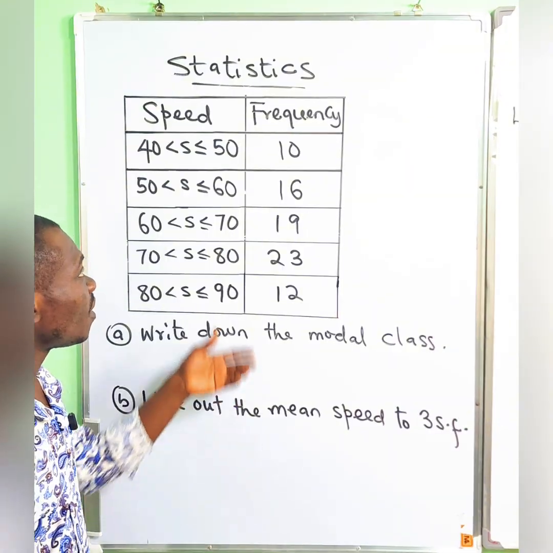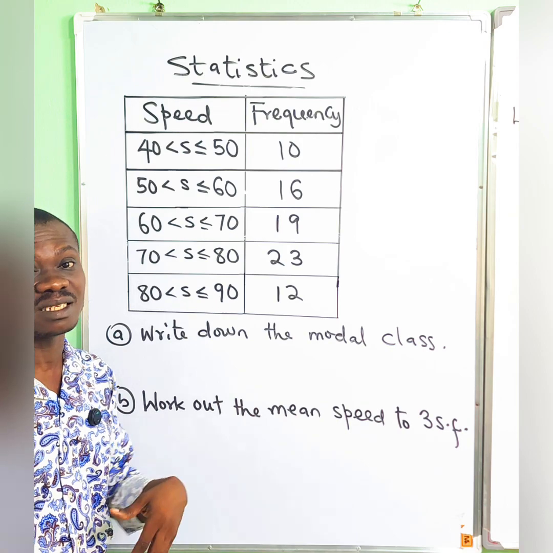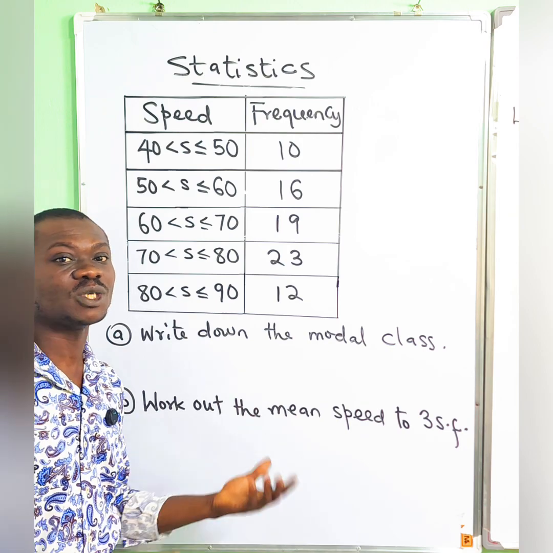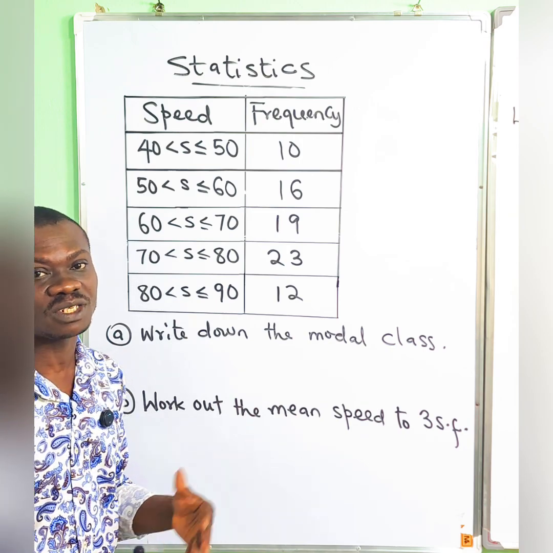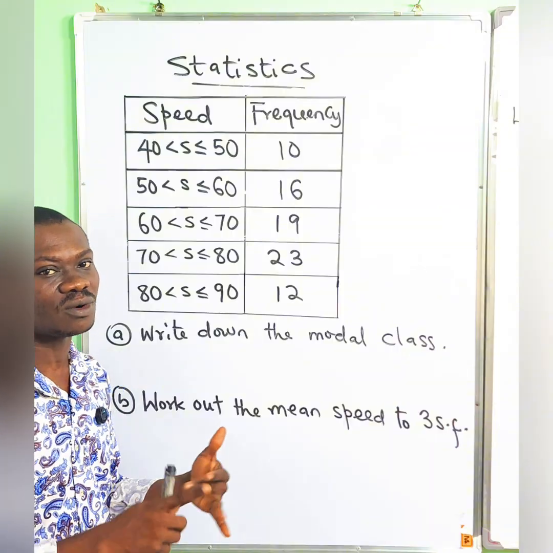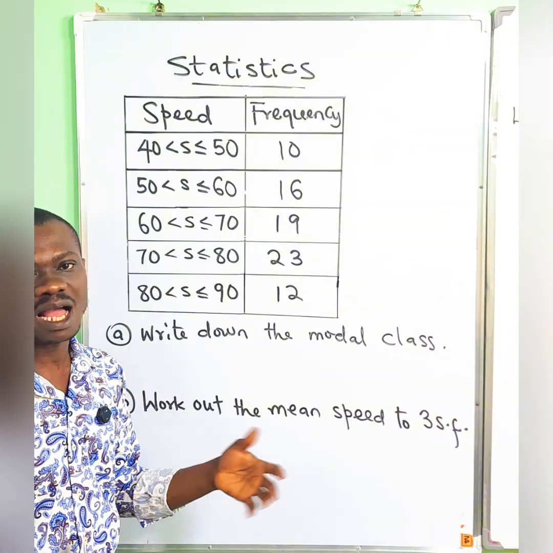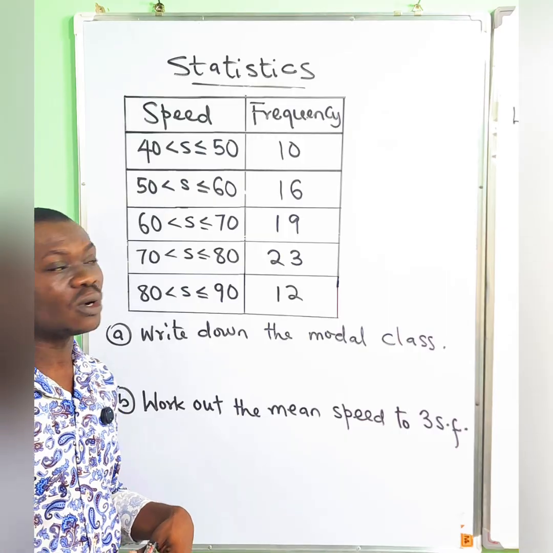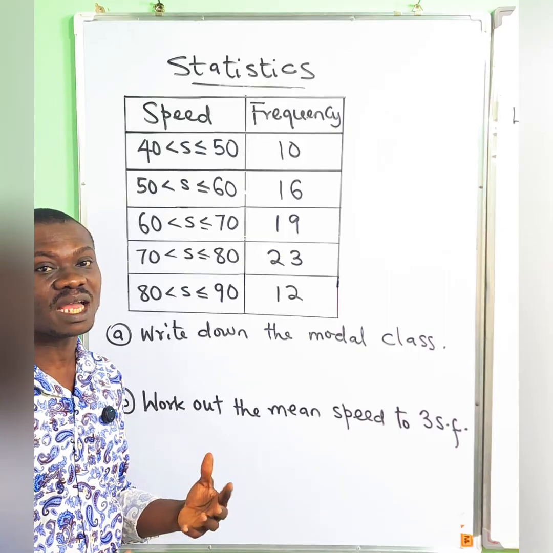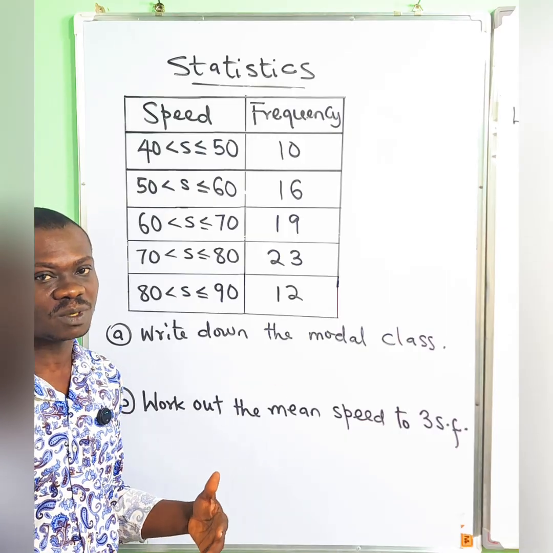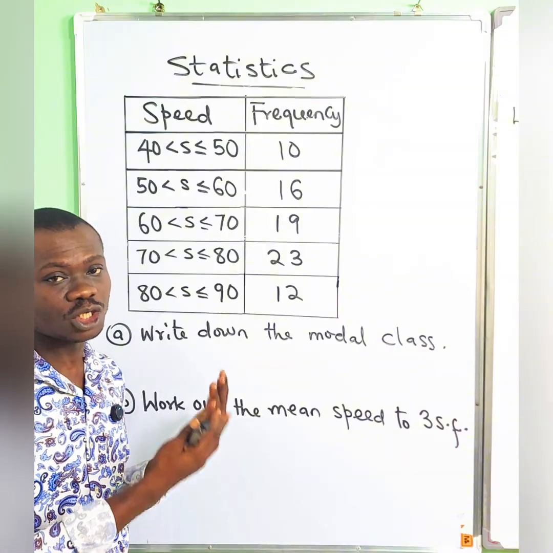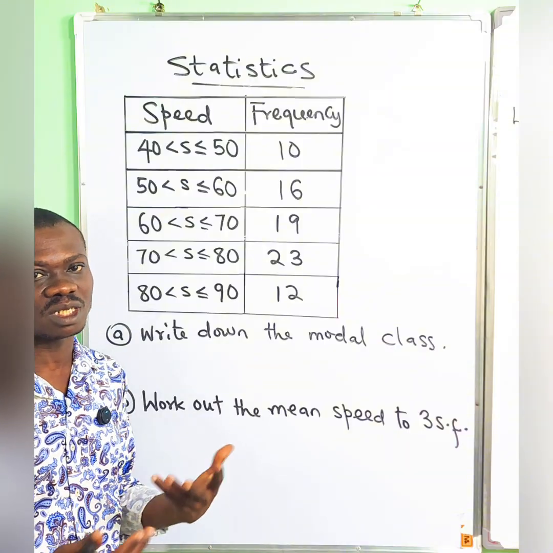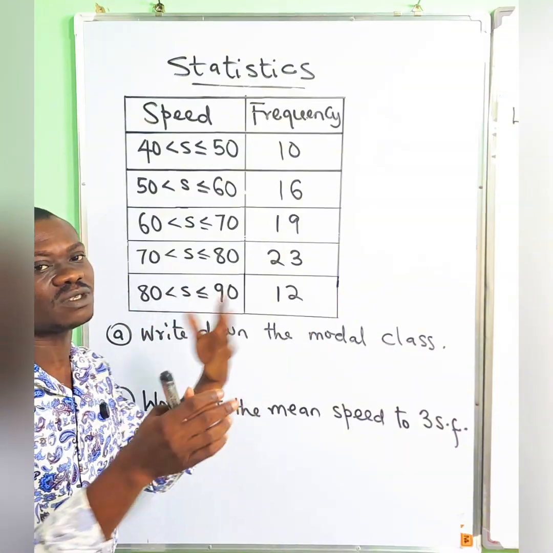All right. So basically, when it comes to statistics, majorly what we will measure are all those statistical averages, such as your mean, your range, your mode, your median, and the rest of them. In statistics, we majorly have grouped data and ungrouped data. The ungrouped data is usually much easier to handle. That's when you're just given random numbers.